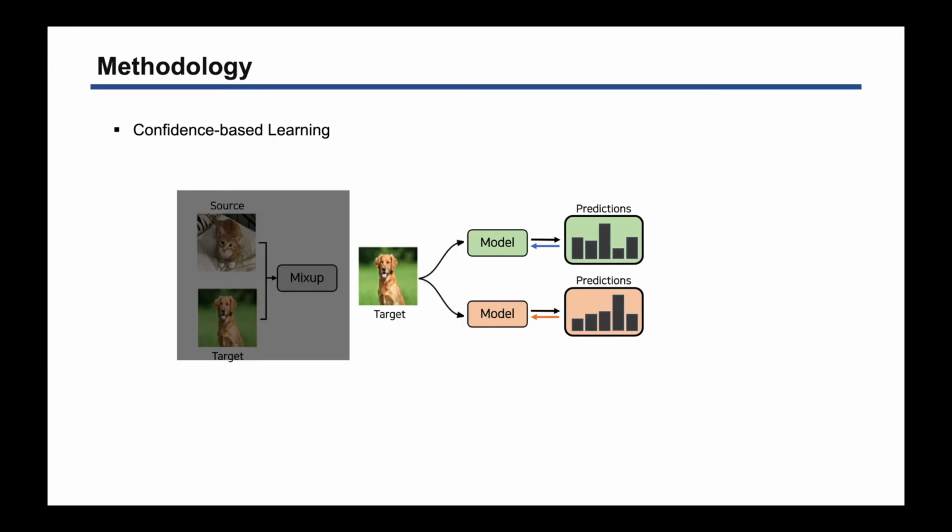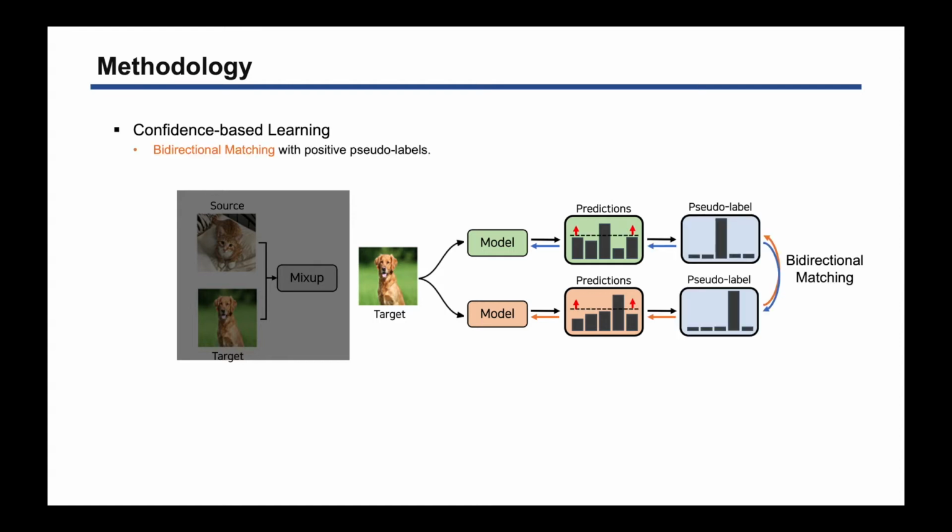Secondly, we introduce a confidence-based learning method. This time we only use the target samples, not the mix-up samples like before. According to the confidence threshold, we divided the pseudo-labels into positive pseudo-labels and negative pseudo-labels. If one network assigns class probabilities above a certain threshold, then this predictive label is considered a positive pseudo-label. The positive pseudo-labels are pretty reliable, so this allows the two models to learn from each other. Moreover, since our method gets results from both networks for the same input, bidirectional matching is possible.